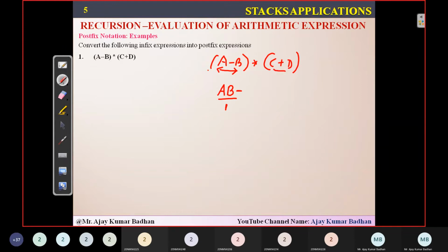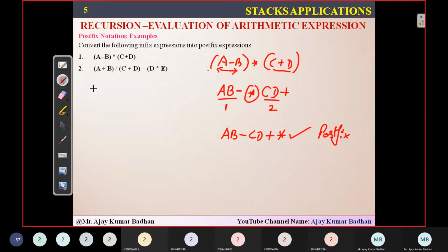Now, this is a second expression, C plus D. So what can I write? CD plus. This is your second operand. Now, star. So how can I write now? First operand, AB minus, second operand, CD plus, then the operator. What is operator? Star. Then this is your postfix notation. Convert it. Very easy, isn't it?